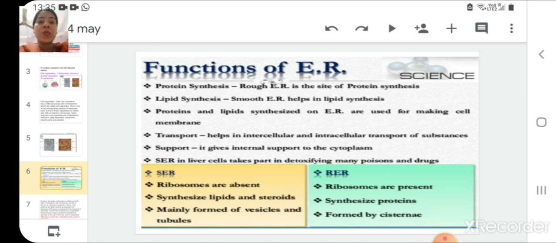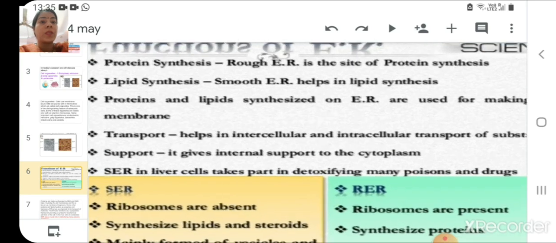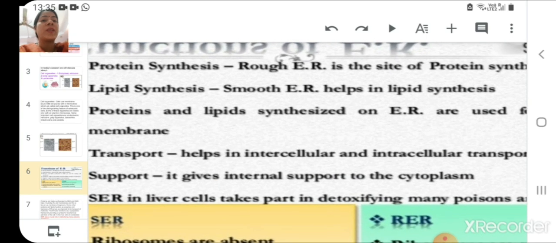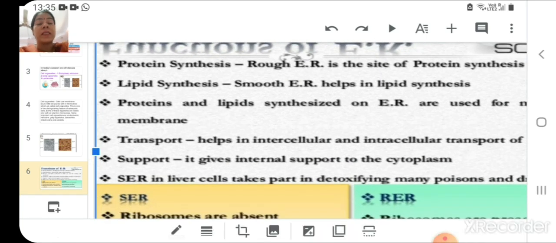Now let us focus on the functions of endoplasmic reticulum. The prime function of endoplasmic reticulum is protein synthesis. As I told you, rough endoplasmic reticulum has ribosomes on it and it helps in the process of protein synthesis. So rough endoplasmic reticulum is a site of protein synthesis. Protein synthesis is nothing but formation of protein molecules. Making of proteins is known as protein synthesis.